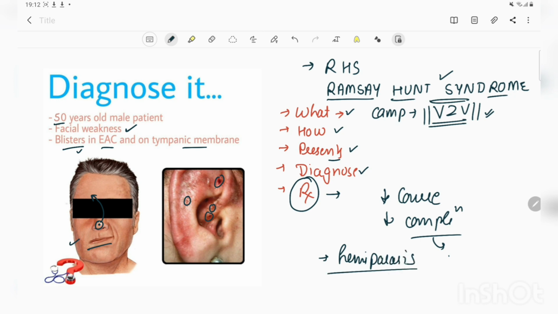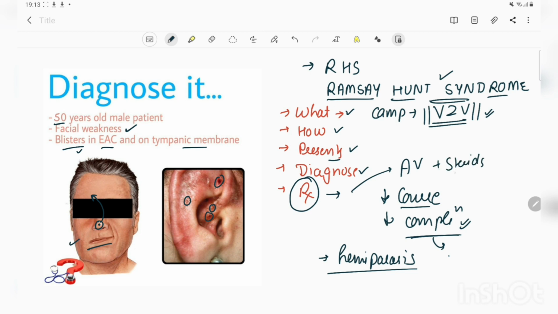This is common in immunocompromised patients, but not in immunocompetent patients. So we have to decrease the course and decrease the complications also. To decrease the course, we basically don't get that good kind of results, but we can decrease the complications in future. We can decrease the course a bit, but this disease takes its own time to heal. But in treatment, what we use is antiviral drugs with steroids.